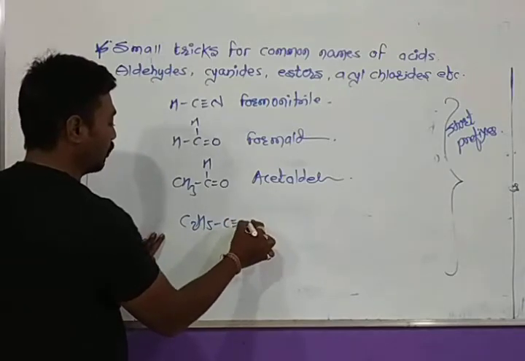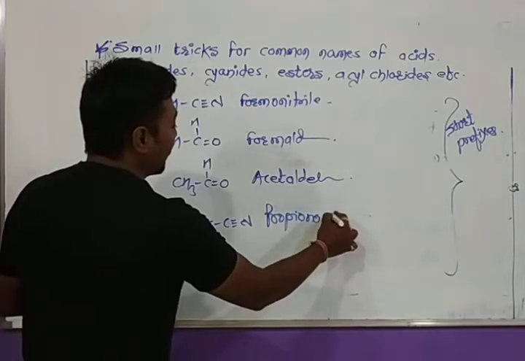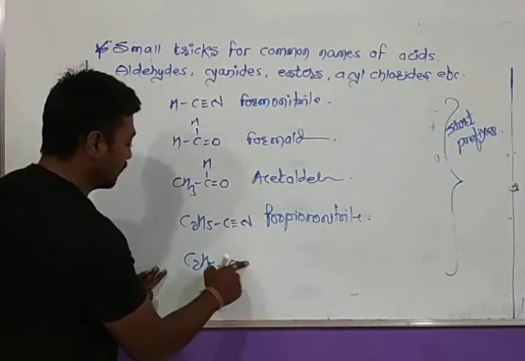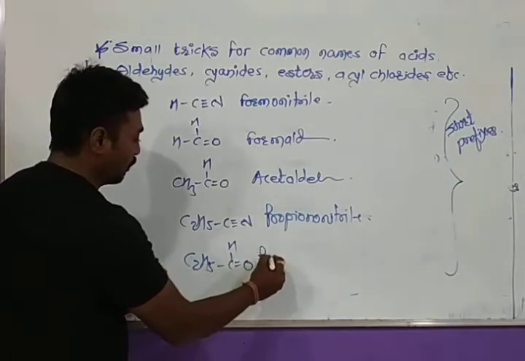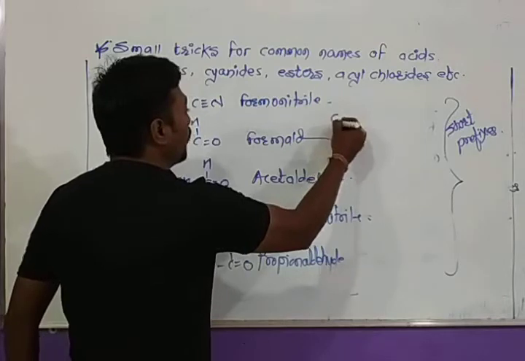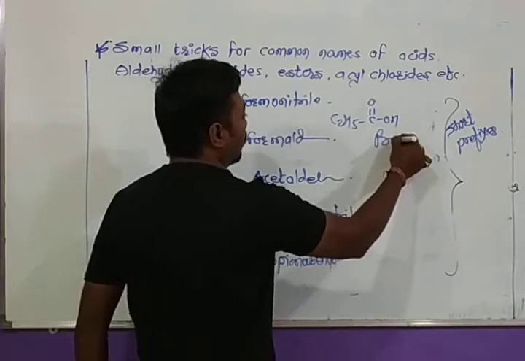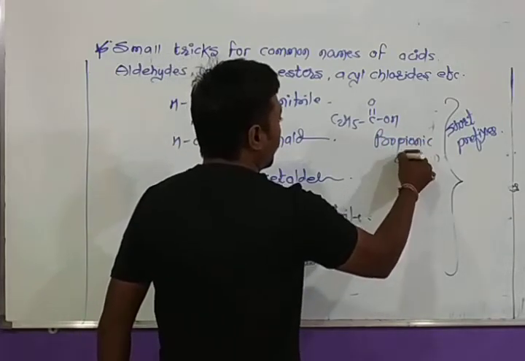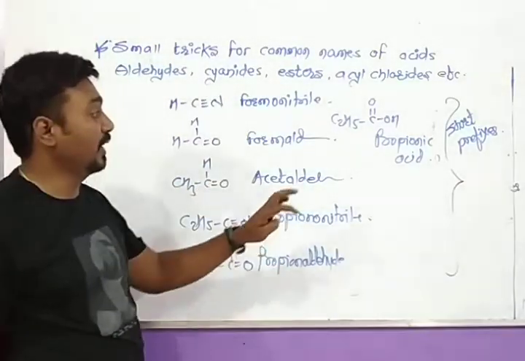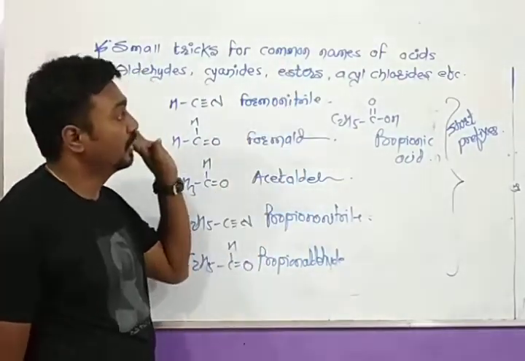So if the compound looks like this, yes, propion. It is propiononitrile. And a similar type of aldehyde will be propionaldehyde. A similar type of acid will be propionic acid. So what do you have to remember? The primary prefixes which we have learned or discussed in the start of this lecture.